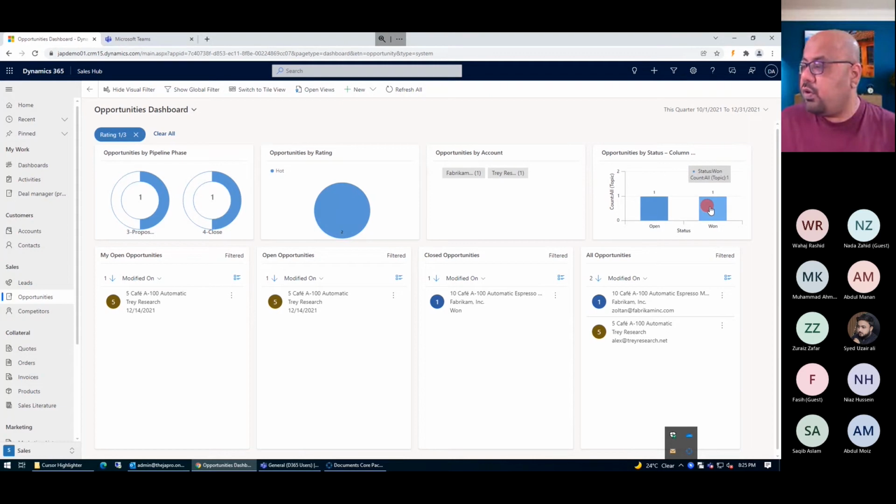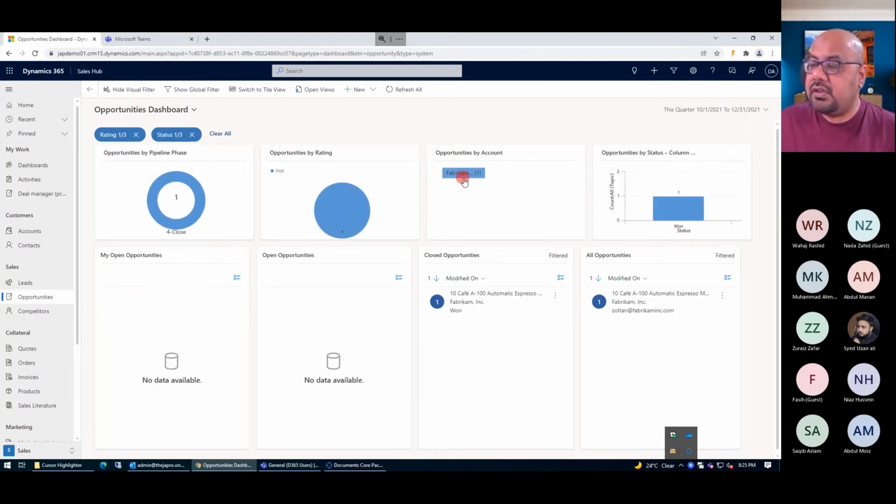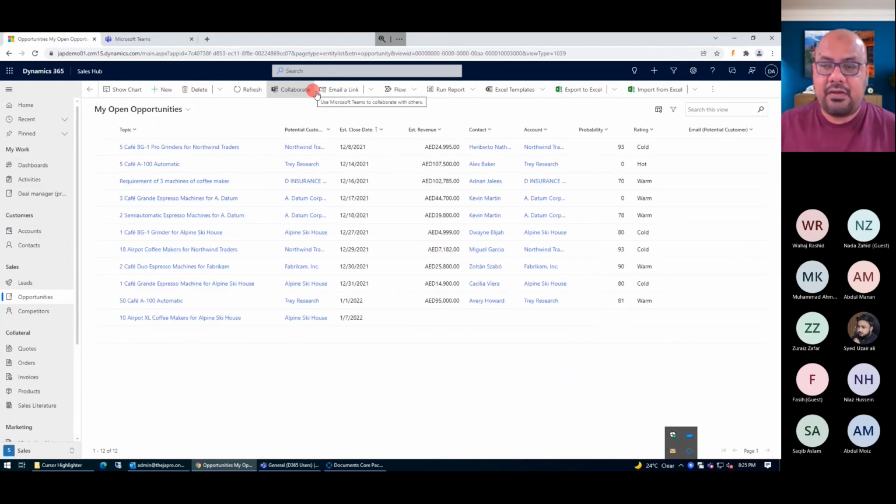So if I want to see which one is the won one, I'm going to click here. It is going to show me that yes, the Fabrikam opportunity was closed as won. So that's the information that you can see and visualize from different aspects and different areas. And if you want to see this information in the view, just click here on open view. It will take you directly to that particular view that it is formulating.